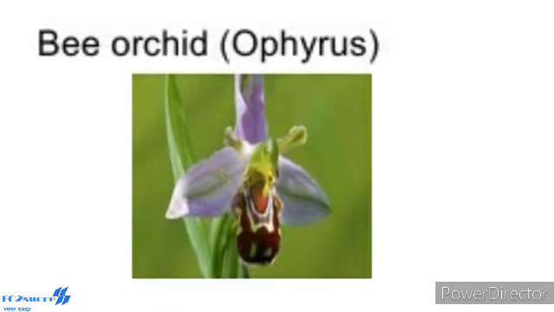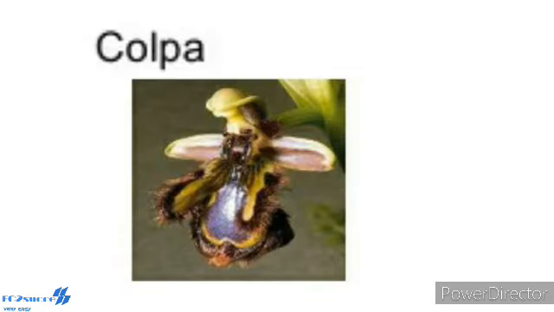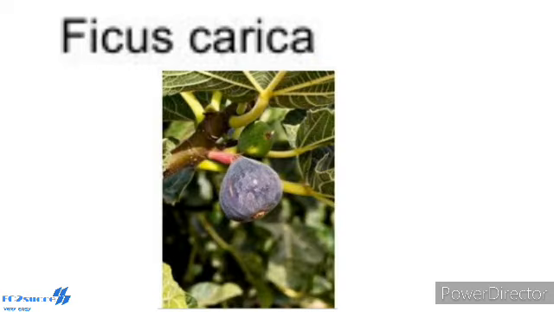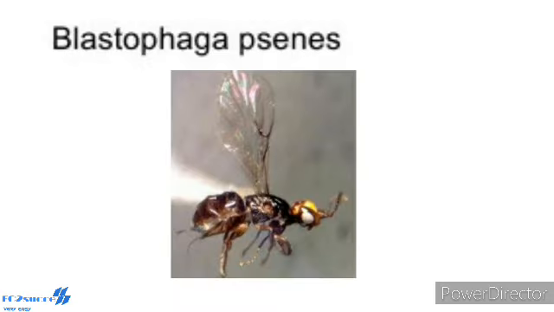In Ophrys, the morphology of the flower mimics the female wasp, called Colpa. The male wasp mistakes the flower for a female wasp and tries to copulate. This act, pseudo-copulation, helps in pollination. The pollination in Ficus carica by the wasp Blastophaga psenes is also an example of a similar plant-insect interaction.